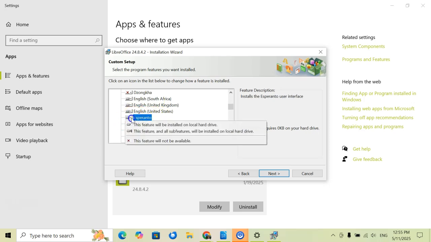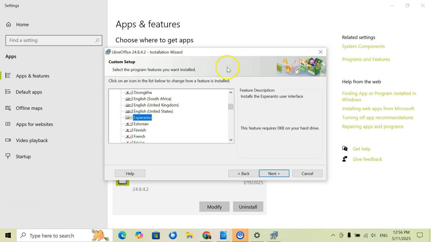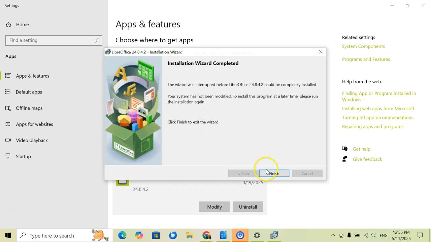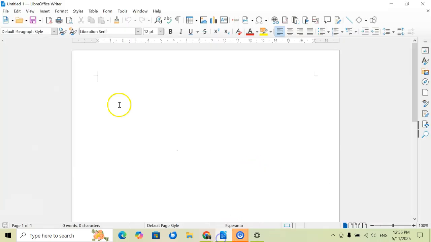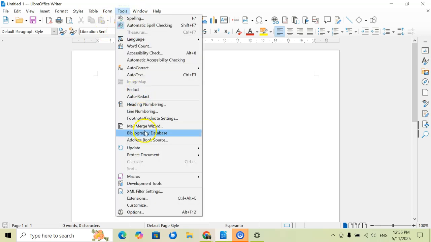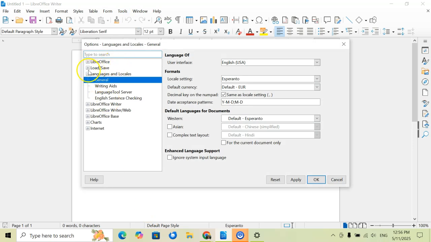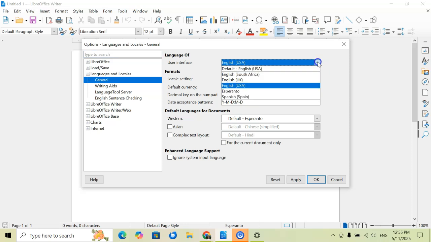I already have this installed, so you would just click on that, then click on Next. And then from there, it's going to install Esperanto on your computer. So now we're just going to close that out, because obviously we don't need to do that. Now when you go back here and you're on the software, you're going to click on Tools, then go down to Options. From Options, you're going to go to Languages and Locales, and click on General. And then for the user interface, right now it's in English, and now you see I have Esperanto as an option.